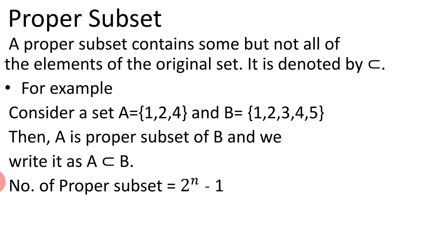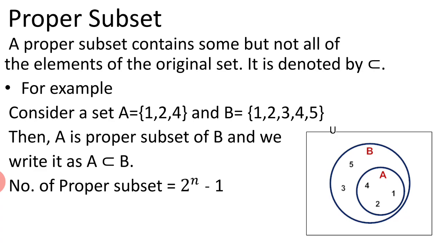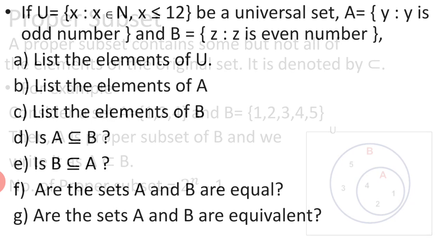Now the formula to find the number of proper subsets is 2 to the power n minus 1. Why minus 1? Because a proper subset will not have the set itself. And how is it represented in a Venn diagram? As set A contains fewer elements than set B, set A will be inside set B, and we will list the elements of set A, and the remaining elements we will include in set B, and it will be represented as it is given in the video.